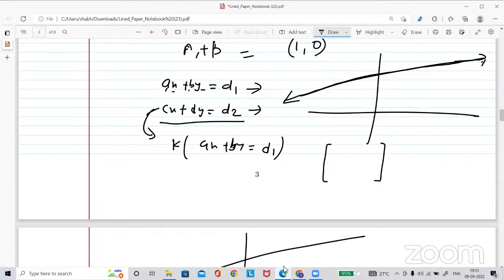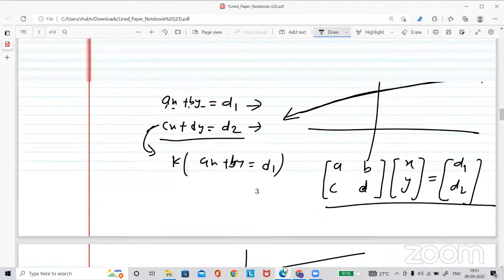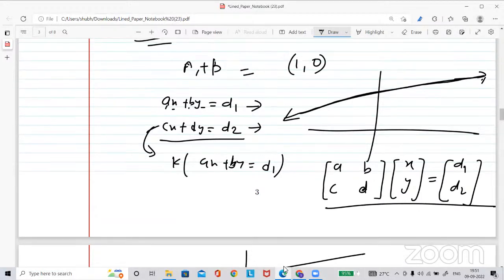If you want the matrix form of this system, this is A, B, and this is C, D. I hope all of you got the idea of how to write the matrix form of a system of linear equations. Let me tell you a simple, quick way: if you want to verify, just multiply with this matrix, because it is given in multiplication form.